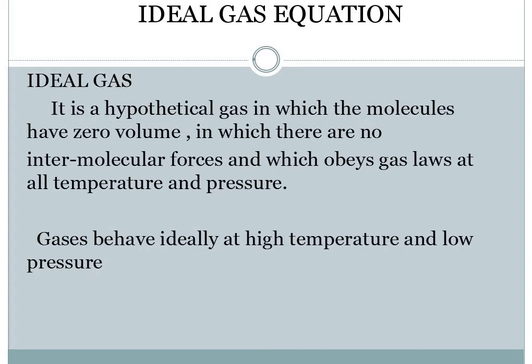So what is an ideal gas? It is a hypothetical gas in which the volume of the molecule is 0 and no intermolecular forces are present, and which obeys all the gas laws at all temperature and pressure. Now the next statement is very important. You have to mark it, and it mostly comes in your objectives, that gases behave ideally at dash temperature and dash pressure. They can give you different options: low and high, high and low, low and low, high and high.